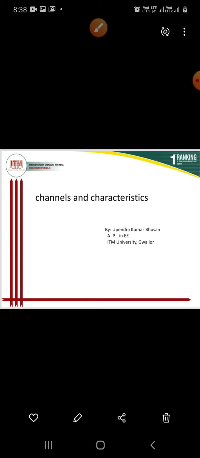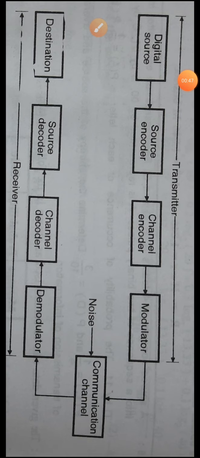For that, I want to show you a block diagram. As we know, in a digital communication system, see the block diagram.